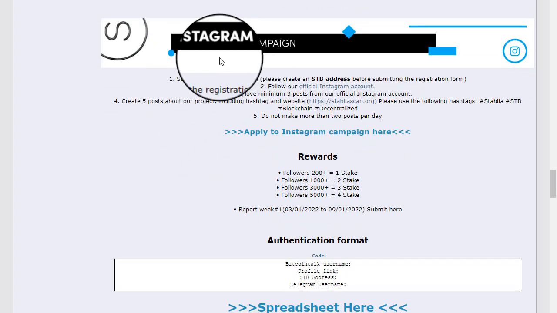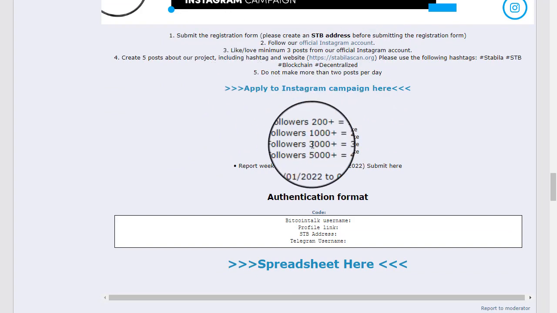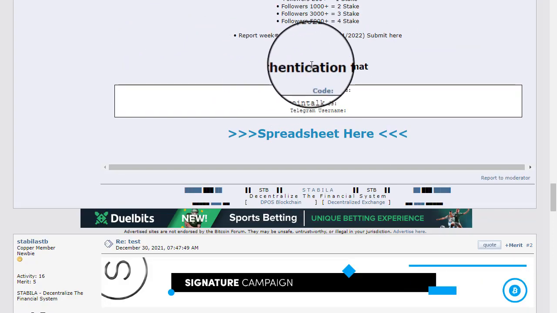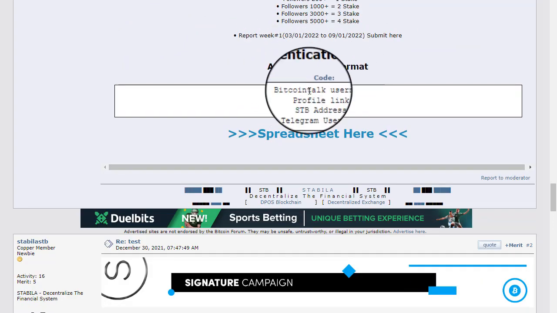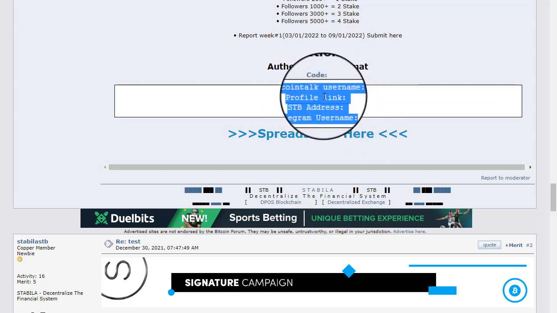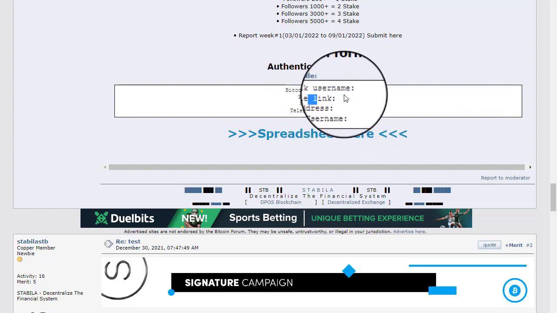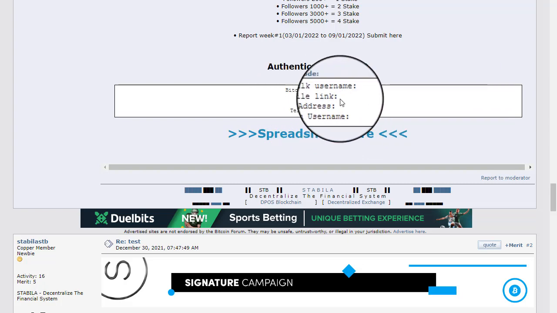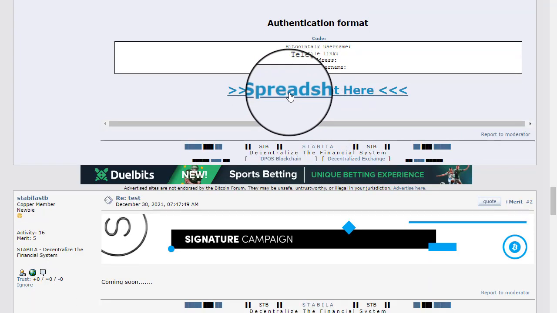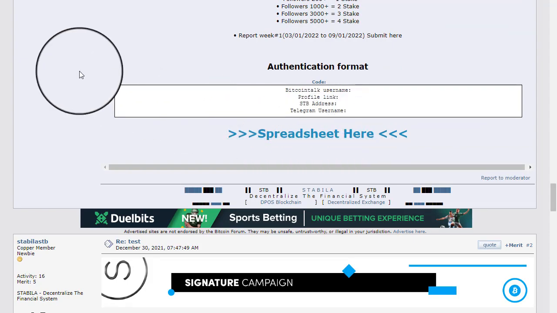So this is the Instagram campaign. If you have 200 plus followers, you can join this campaign, otherwise you can skip. They have mentioned a post authentication format. So this is the format. Just copy it and reply, click on the reply button and paste all the information they have provided. This is your profile link, your STB address and Telegram username. After that you can check the spreadsheet, and all your data and your name will be showing on this spreadsheet.